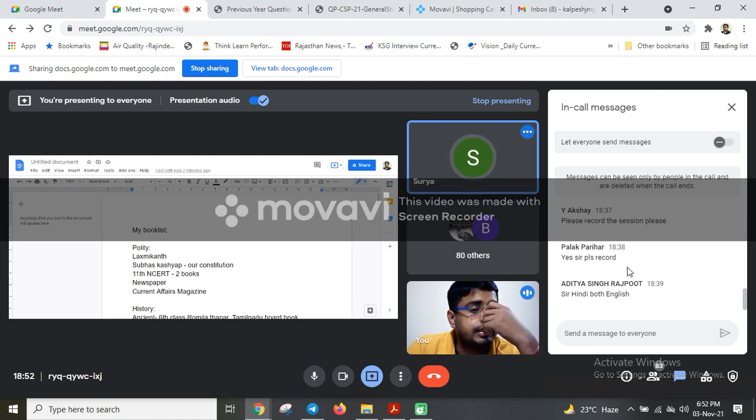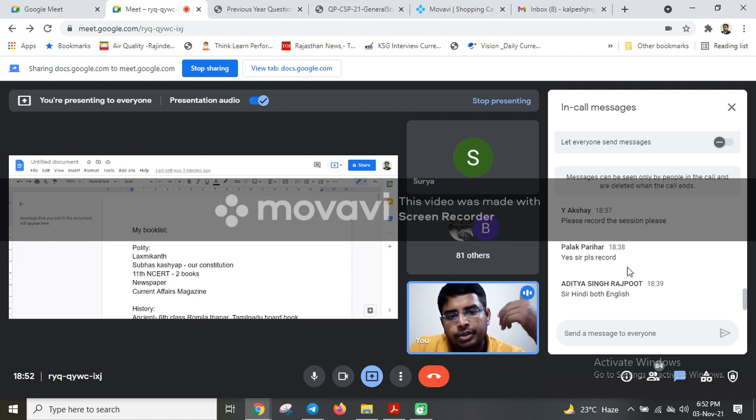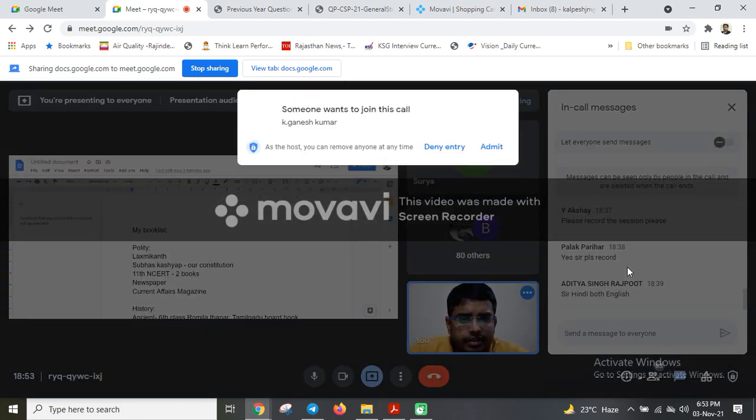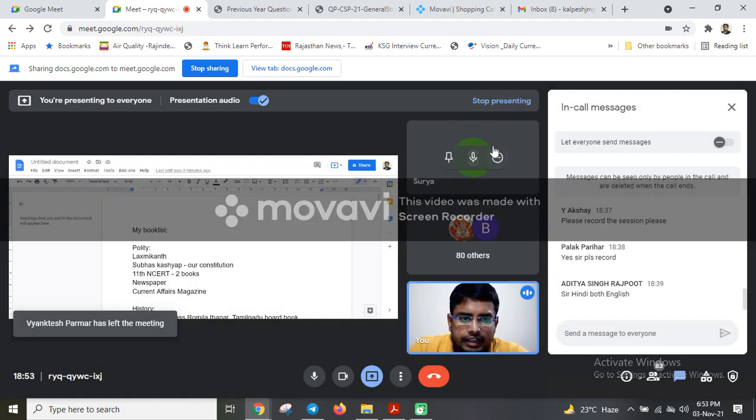For the first attempt, you will need this particular process. For the second attempt, you may not need that many full-length tests. You can even manage with 25 or 30 papers. So as you go ahead in attempts, you need a lesser number of mock tests. In the first attempt, you have to give more, 50, even 60 or 70, whatever you like and whatever time allows you. Later on it will definitely decrease. Thank you, sir. Okay.